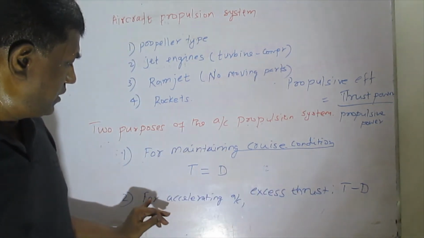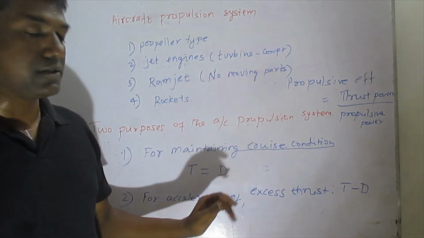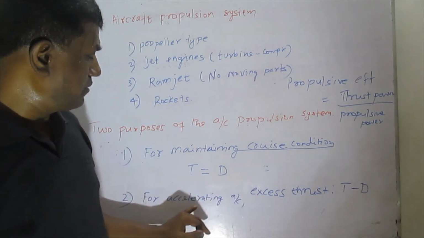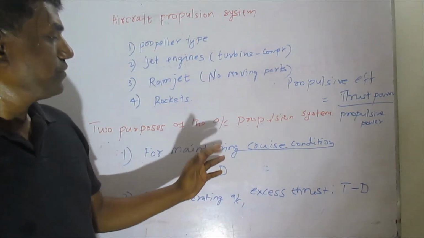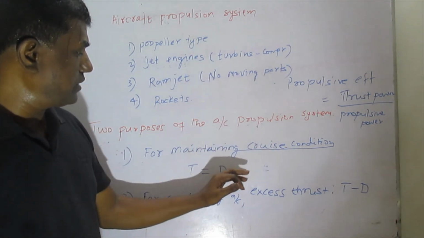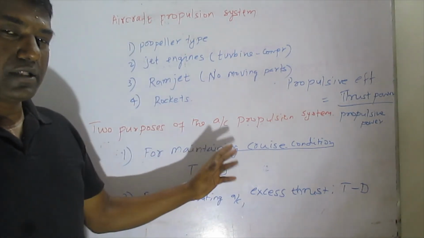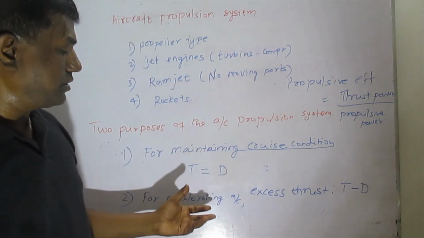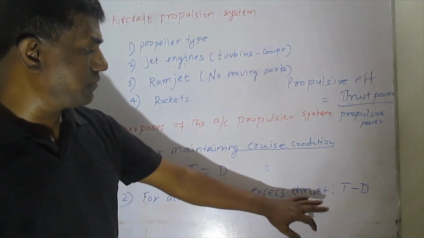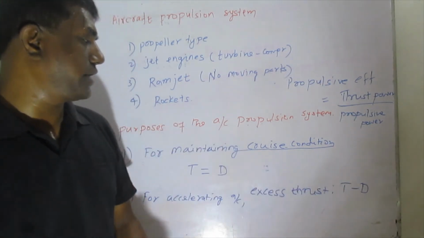Only then can the aircraft undergo different operations other than cruise, because when thrust equals drag, it can maintain only the cruise condition. We can also call this condition steady level flight, which I will explain at a later stage. So for accelerating the aircraft, we must have a difference between the thrust and drag.